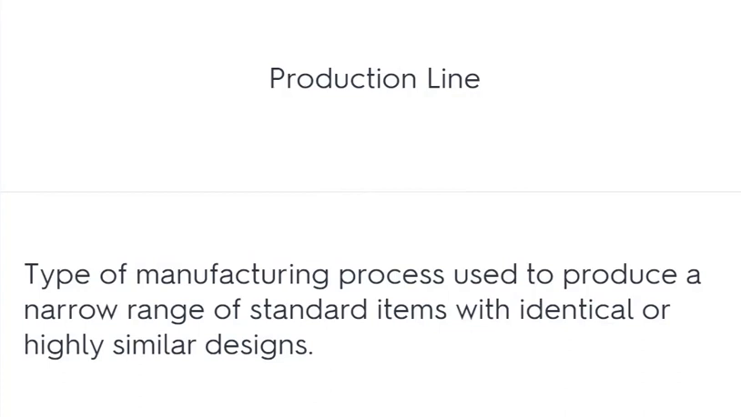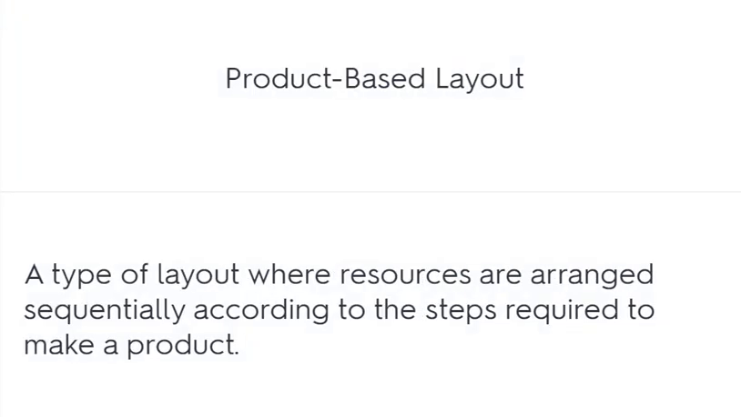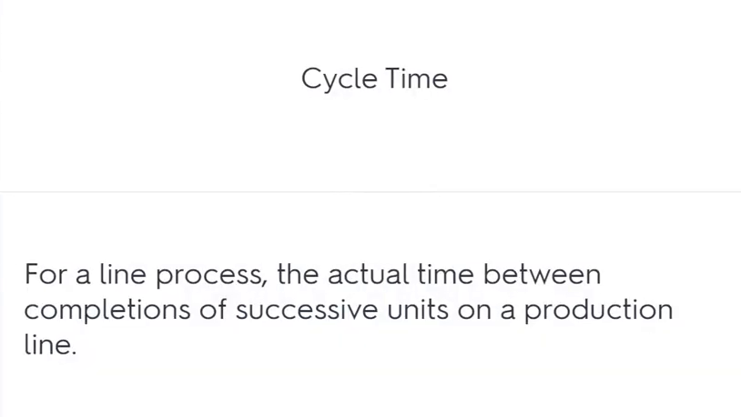Production line: a type of manufacturing process used to produce a narrow range of standard items with identical or highly similar designs. Product-based layout: a type of layout where resources are arranged sequentially according to the steps required to make a product. Cycle time: for a line process, the actual time between completions of successive units on a production line.